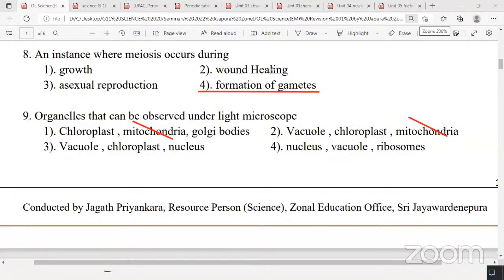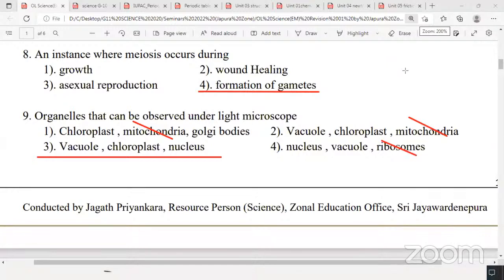So therefore, any volunteers? Question number 9, the answer, Ishan? Answer is number 3. Yeah, very good. I'll underline the correct answer. Mitochondria is not seen under light microscope. Mitochondria is seen only under electron microscope. That's why you can't take 1, 2 and 4 as the answers.